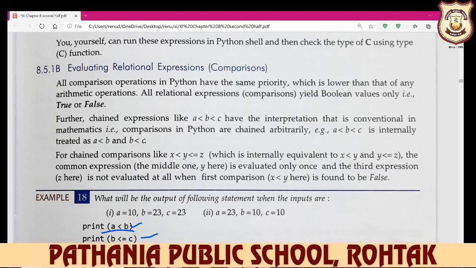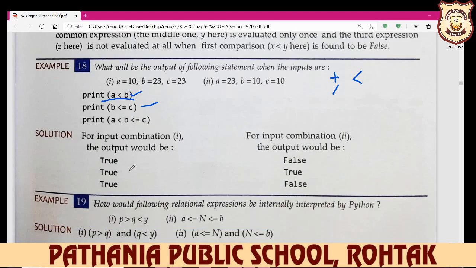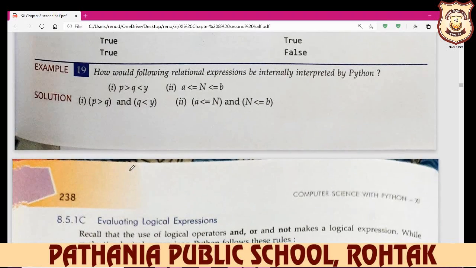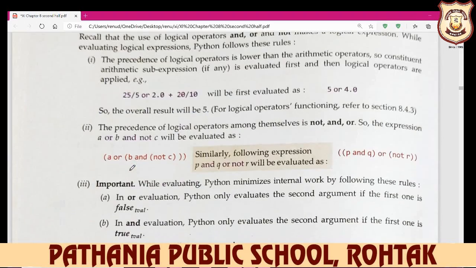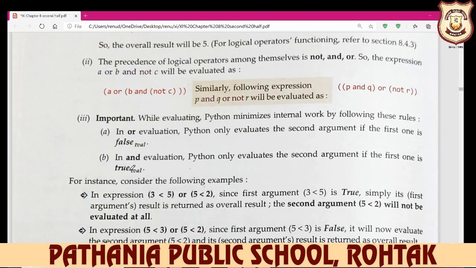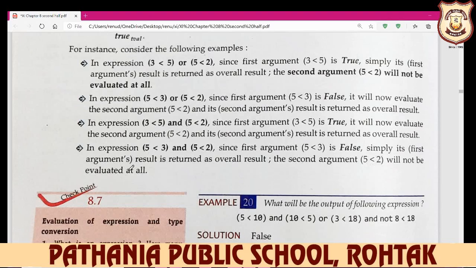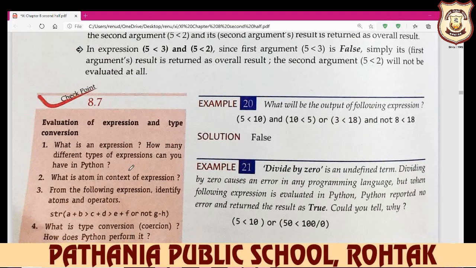But operator is only the symbol. For example, plus symbol, divide symbol, less than symbol, less than or equal to symbol, greater than symbol. These all are your operators. Okay, so all the statements are your expression, and when we put it with the relational operator, that means your relational expression, but when we put it with the arithmetic operator, that means your arithmetic expression. Okay, so you do it practically also and learn these expressions, your arithmetic expressions, relational expressions and logical expressions also.